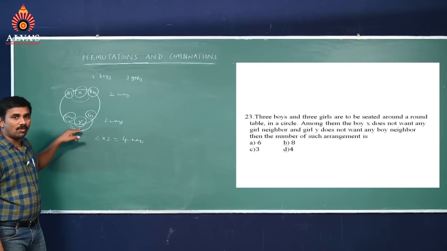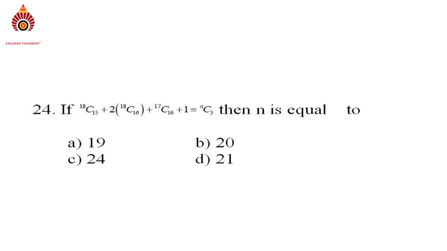See the next question. If 18C15 plus 2 into 18C16 plus 17C16 plus 1 equals NC3, then N is equal to: option A 19, option B 20, option C 24, option D 21.